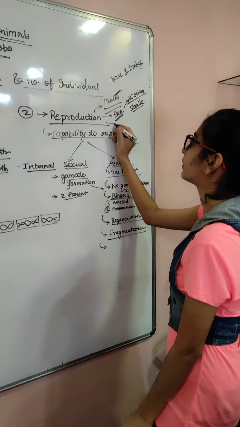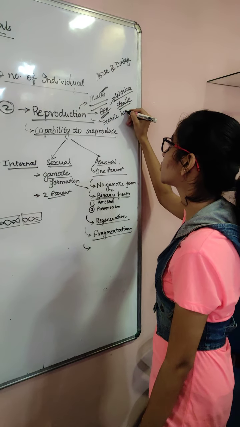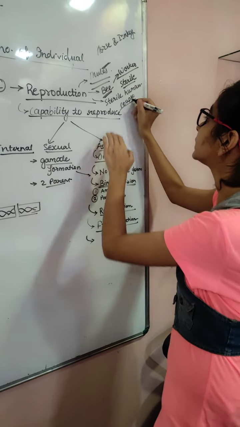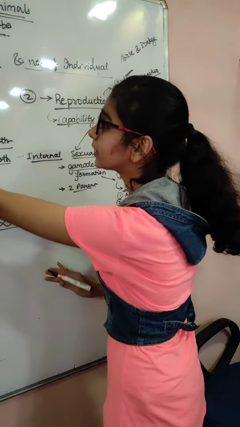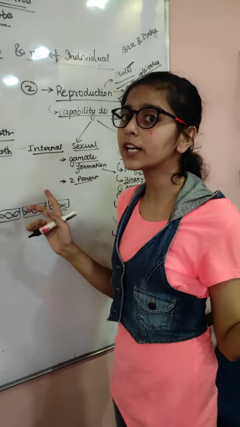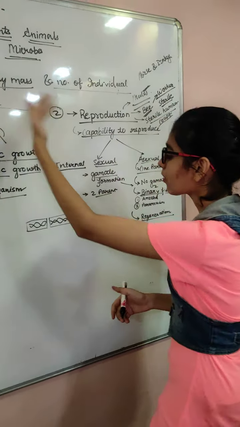Other than these, we have another example also. We have sterile human couples. We have seen various human couples that do not give rise to children, right? So it's not a defining feature, it's a characteristic feature, because without reproduction also we can continue our life, we can sustain our life. Now come back to this.